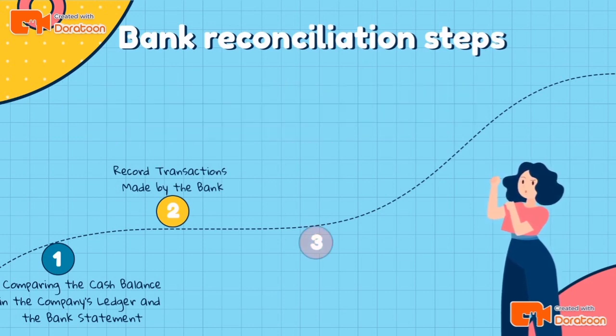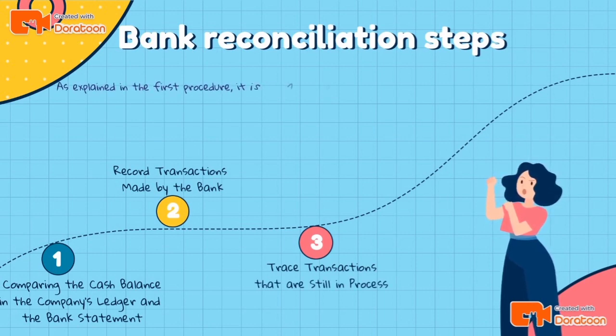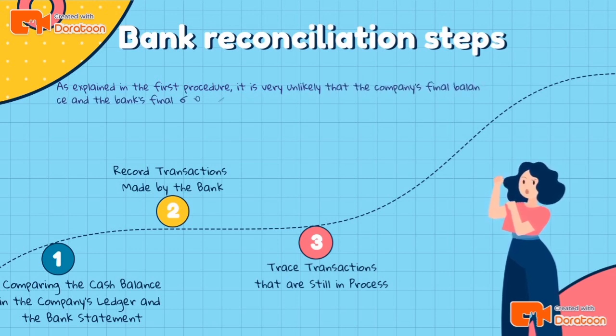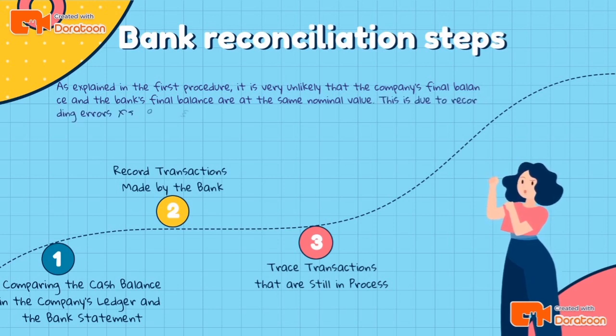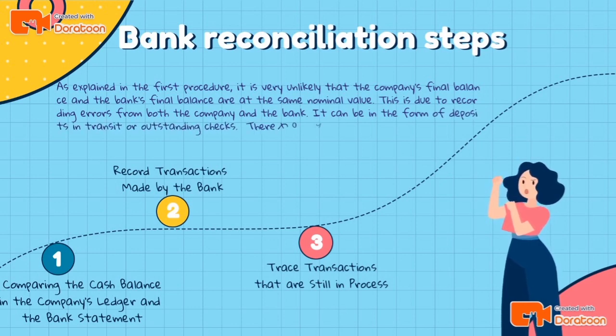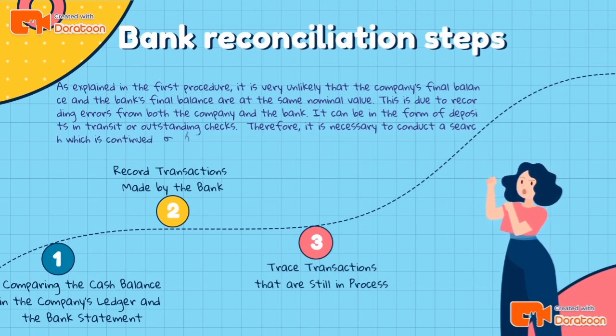3. Trace transactions that are still in process. As explained in the first procedure, it is very unlikely that the company's final balance and the bank final balance are at the same nominal value. This is due to recording errors from both the company and the bank. It can be in the form of deposits in transit or outstanding checks. Therefore, it is necessary to conduct a search which is continued by contacting the parties related to the transaction.